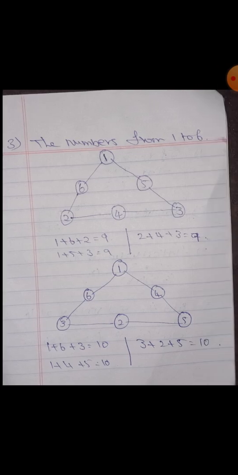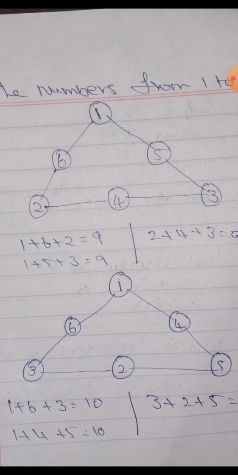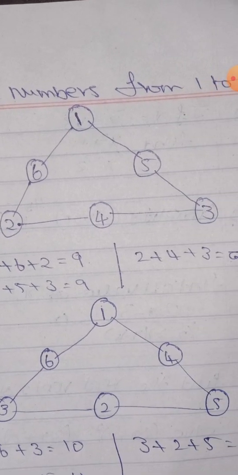So we have the numbers from 1 to 6, correct? First of all, we take the smaller numbers, 1, 2, 3. I just put 1, 2, 3 in the corners of this triangle. So 1, 2, 3, and then 4, 5, 6. Okay. So what are the sides? A triangle has three sides: one is left, another is right, and then the bottom.